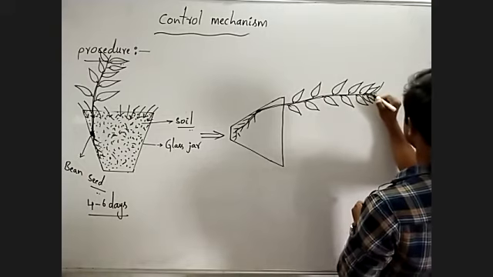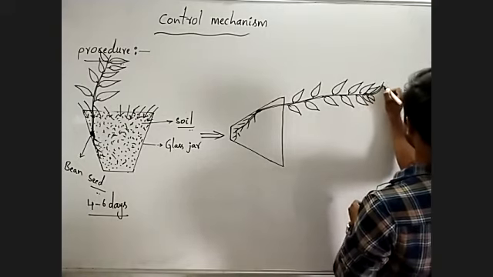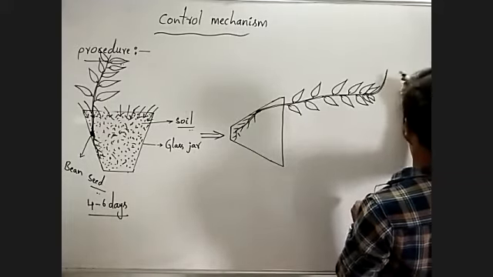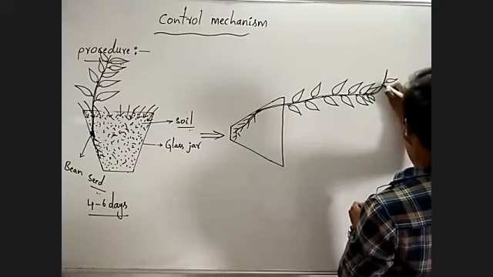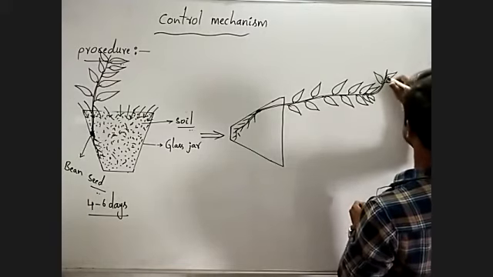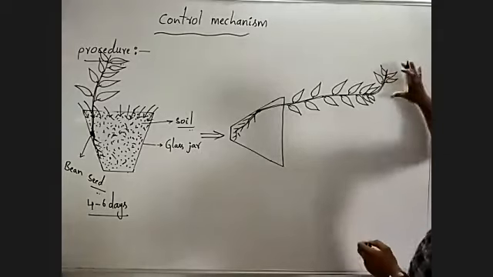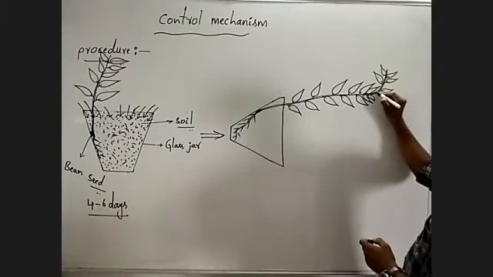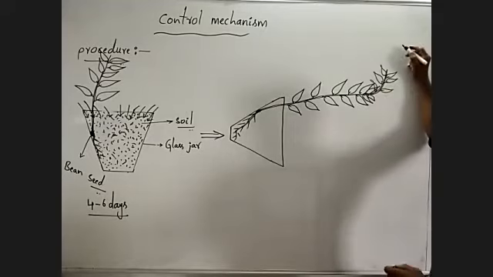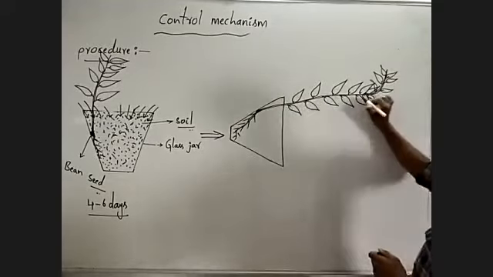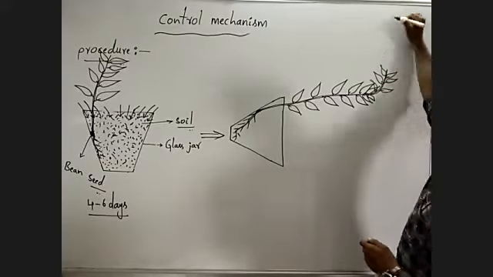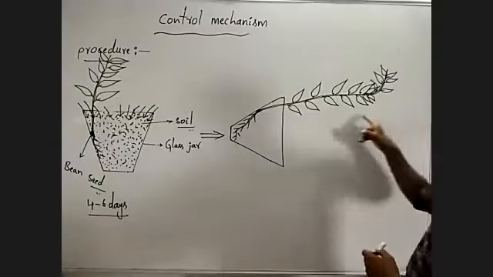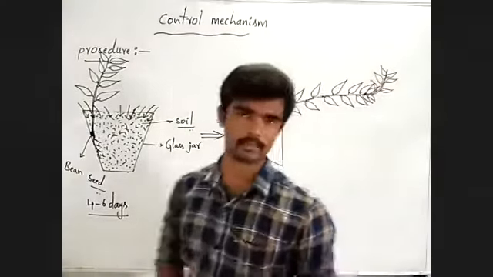A small bending is formed here towards the upper side. Observe, like this, a small bending has occurred, and the entire plant grows towards the light, not horizontally on the soil surface.